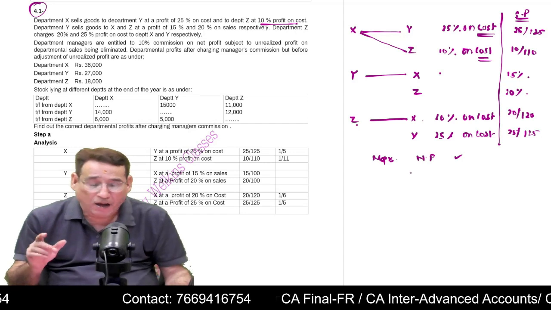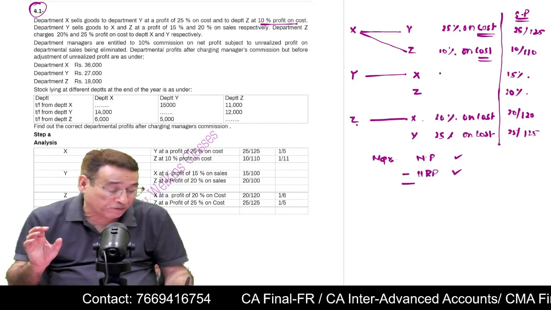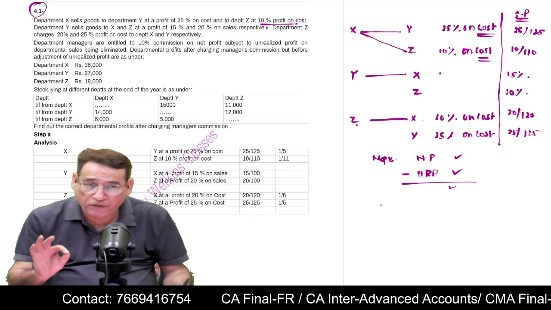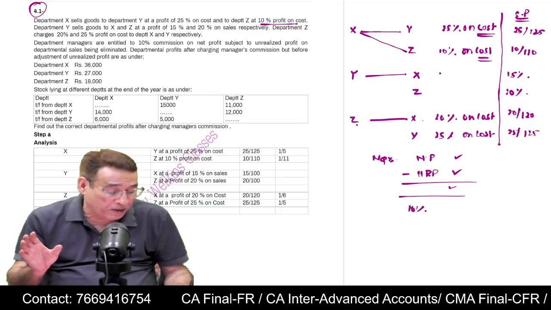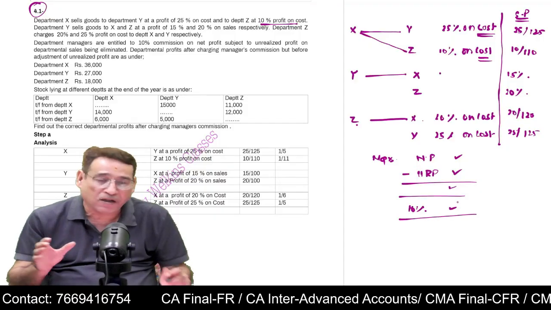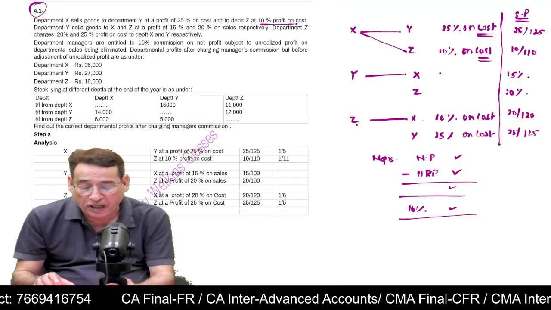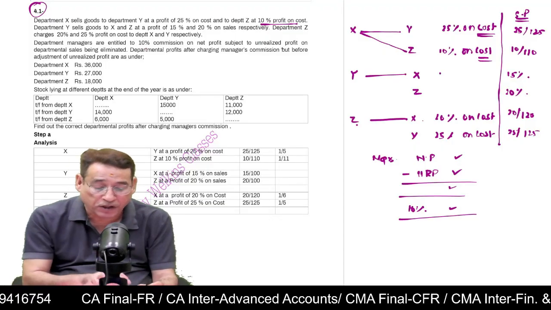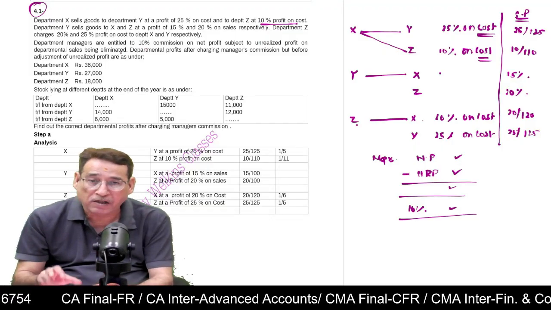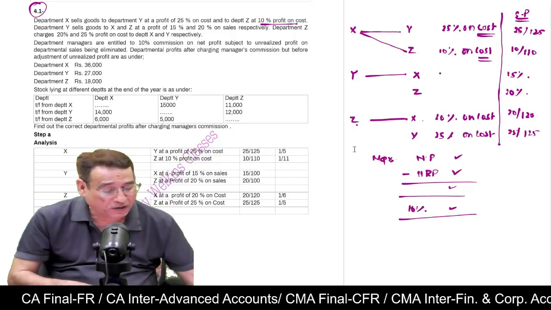From net profit, as per the agreement, unrealized profit will be subtracted. Then whatever net profit is there, out of that, these managers will be given 10% commission as per the agreement. Is it clear to you?